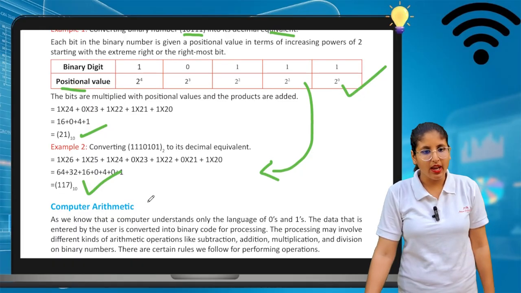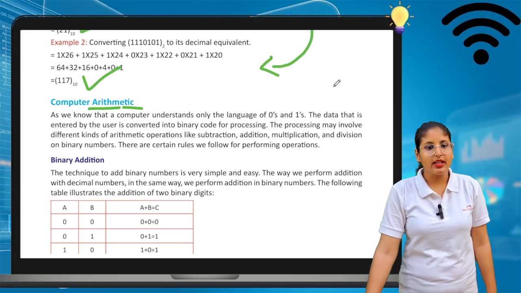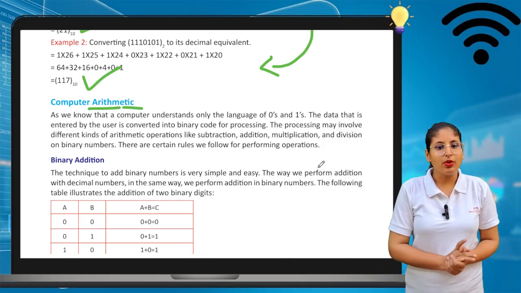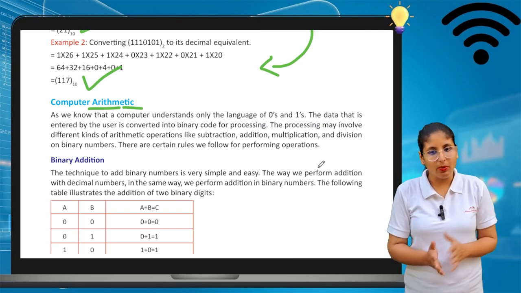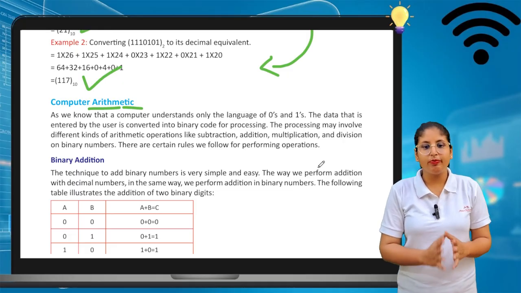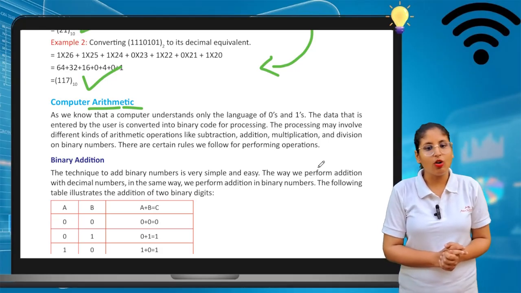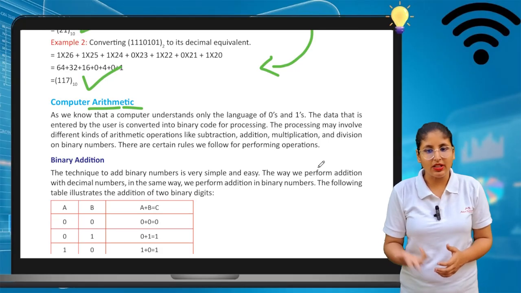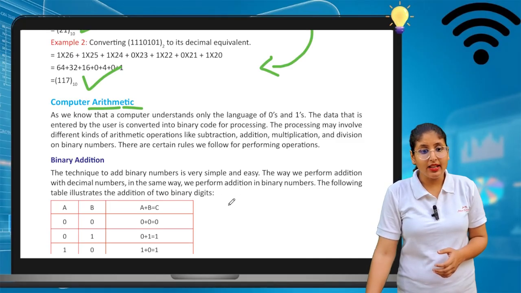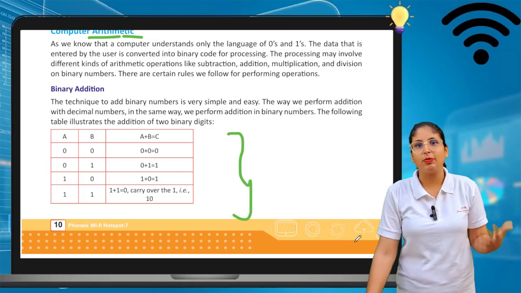Okay, now we will see computer arithmetic. So what is computer arithmetic? As we know that a computer understands only the language of zeros and ones, so the data that is entered by the user is converted into binary code for processing. The processing may involve different kinds of arithmetic operations like subtraction, addition, multiplication and division on binary numbers. So arithmetic operations include addition, subtraction, multiplication and division.